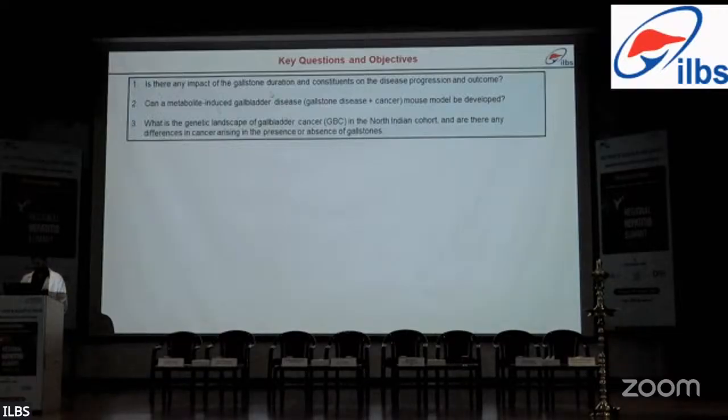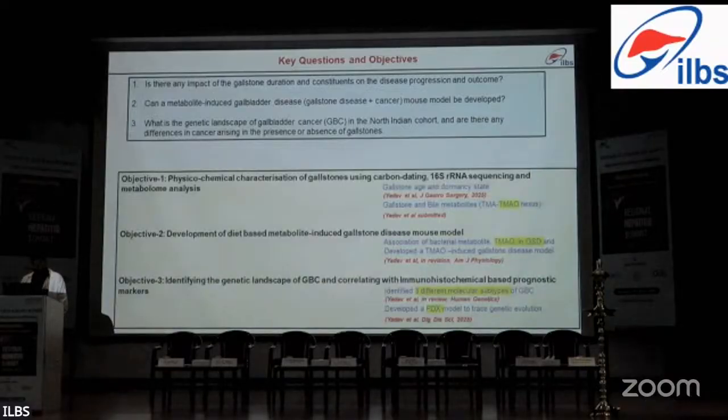Is there any impact of gallstone duration and its constituents on the disease progression? Can we develop a metabolite-induced mouse model? And what is the genetic landscape of gallbladder cancer, specifically in the North Indian cohort? And are there any differences in cancers that arise in the presence or absence of gallstones? So based on these, three key objectives were designed.